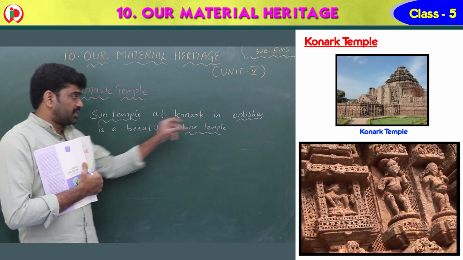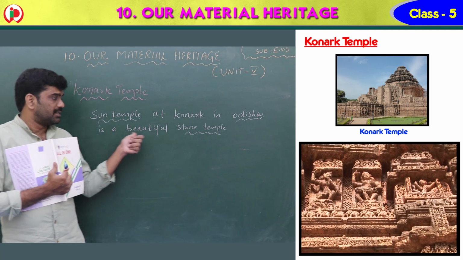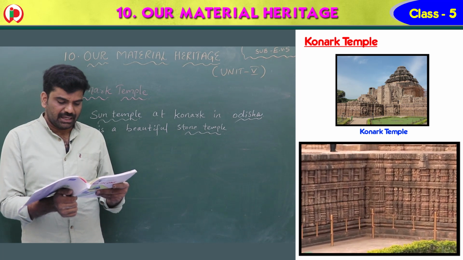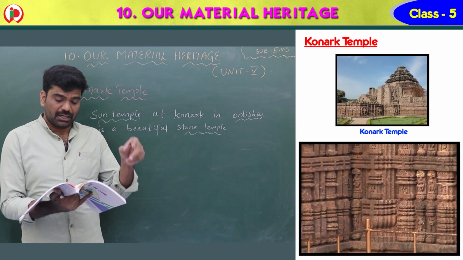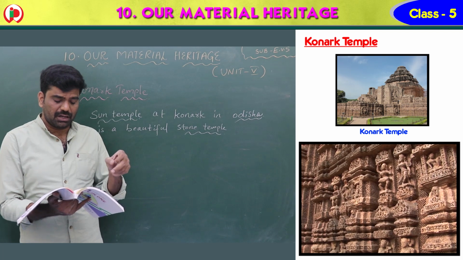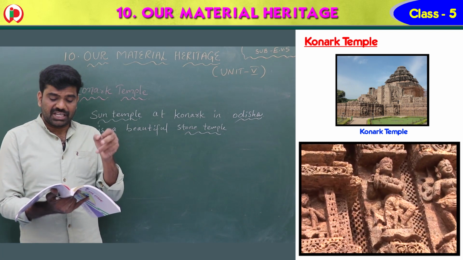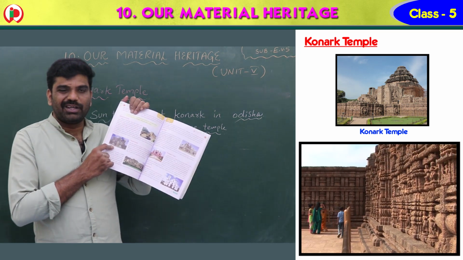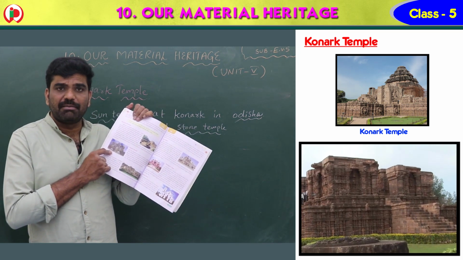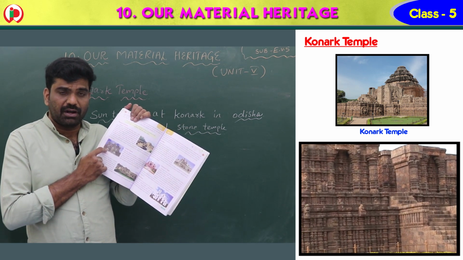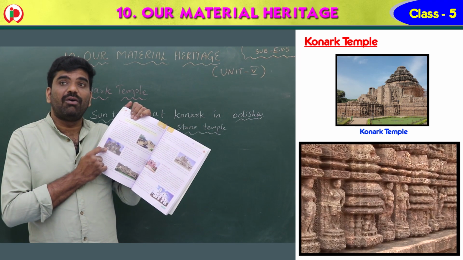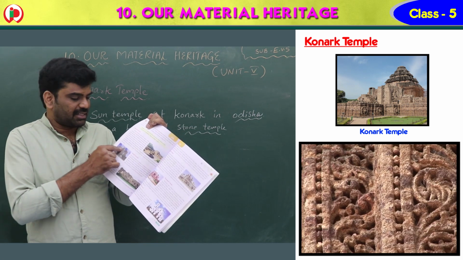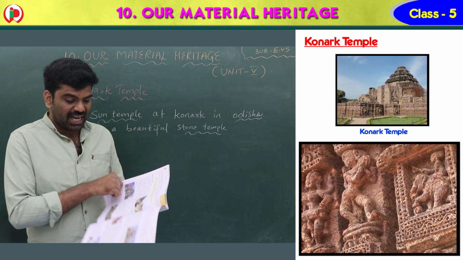Odisha is a state, and it is a beautiful stone temple built in the form of a chariot of the sun. See, children, it is the sun. You can't find a Sun Temple anywhere else, children. It is a special temple you can find only in Odisha. It is in the form of a chariot. See, the sun is present on the chariot.